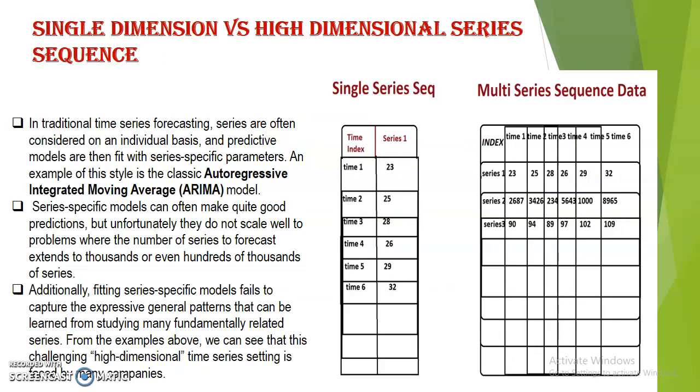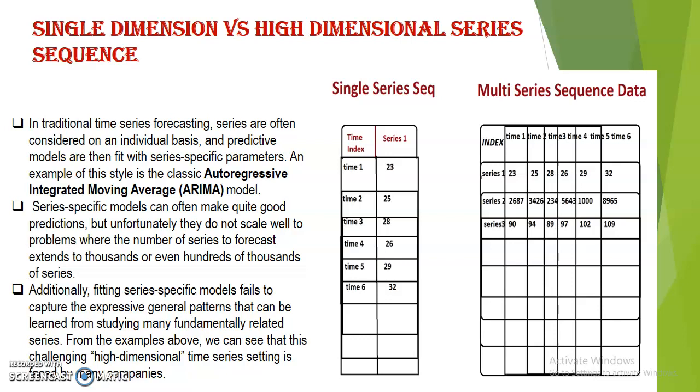Coming to the time series, there are two kinds of data we have. One is single series sequence. What is a single series sequence? It is a sequence in which you have to make a single prediction for a single page.